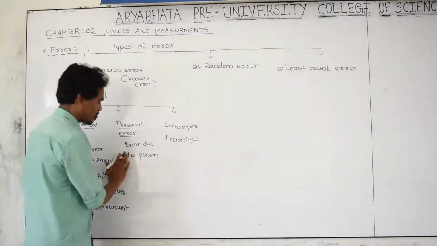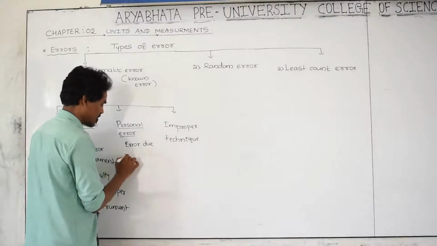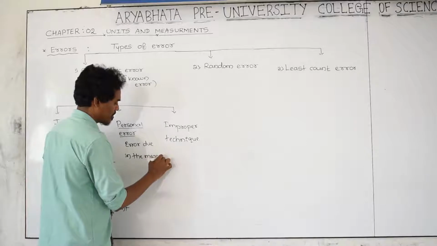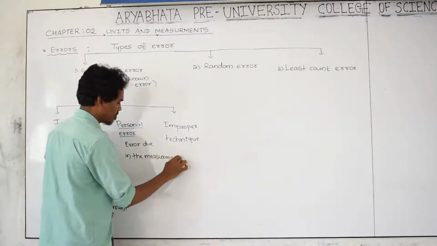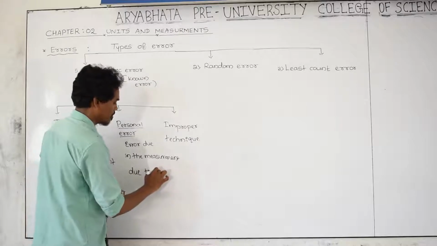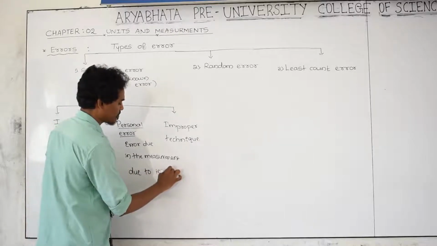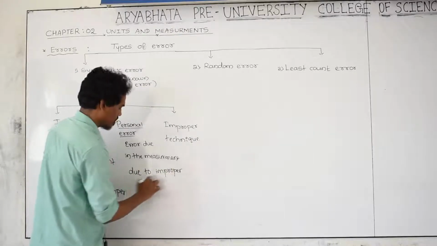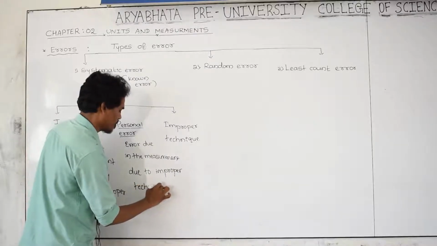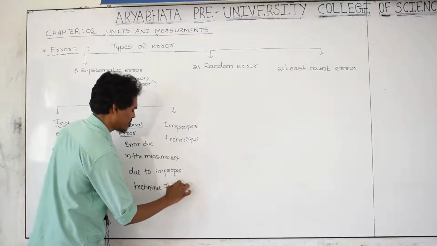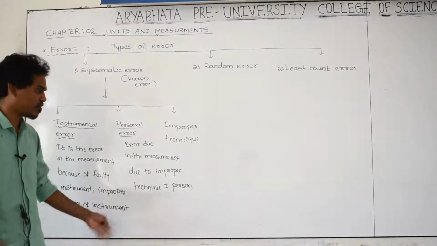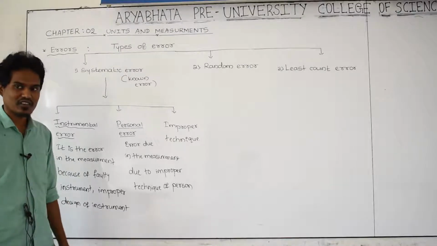And the error in the measurement due to improper technique of the person, or the person is lazy and he is not doing it correctly, or he is not concentrating on what he is doing.